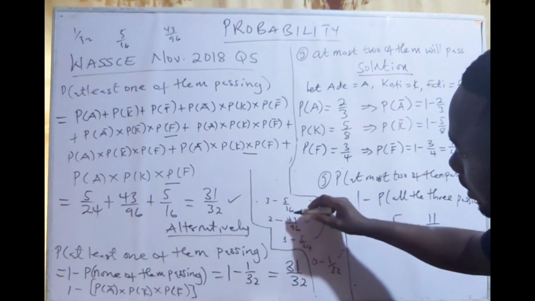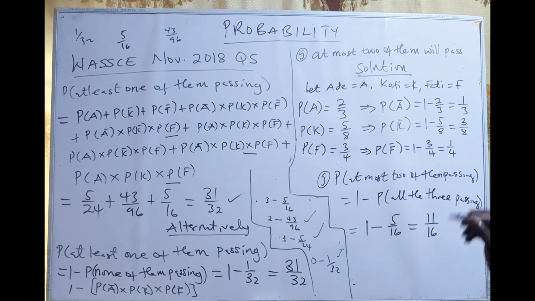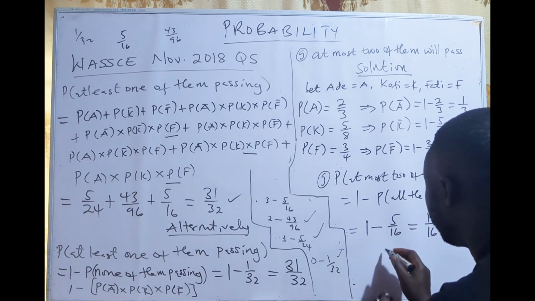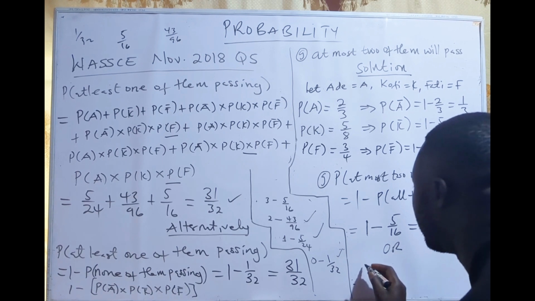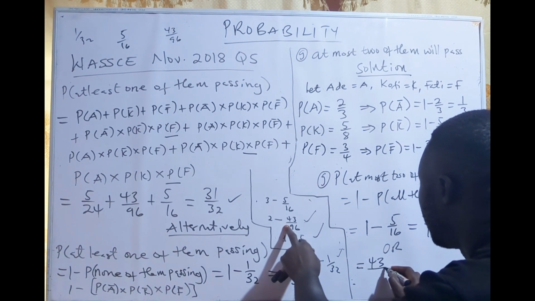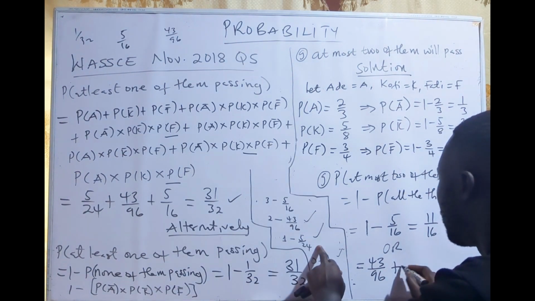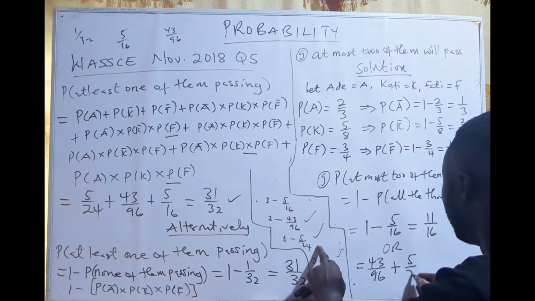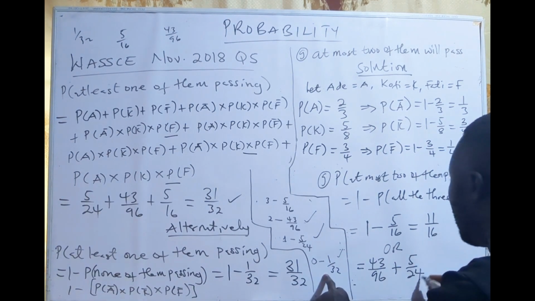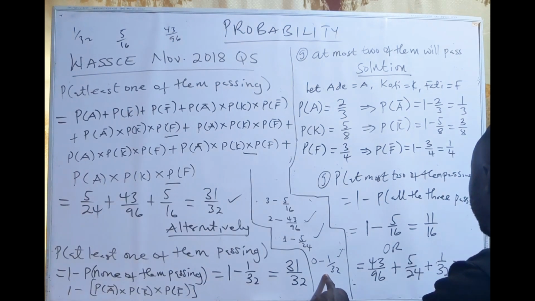So it means when you add 1, 2, 3, you should get 11 over 16. Let's try that and see. All right. So our answer can be at most 2: 43 over 96, that is 2 passing, or less, so 1, 5 on 24, or none of them, 1 on 32.